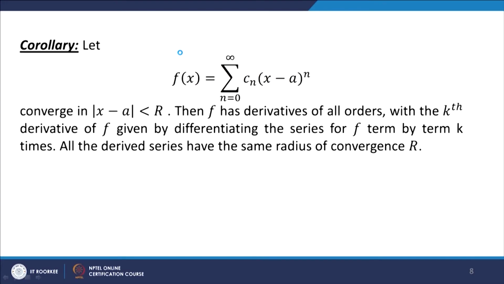Let us say f(x) = sigma n equal to 0 to infinity c_n (x minus a) to the power n converges in the region mod of x minus a less than r. Then by induction we can say, because we have seen that f'(x) is equal to sigma n equal to 0 to infinity c_n (x minus a) to the power n, that f has derivatives of all orders, and the kth derivative of f is obtained by differentiating the infinite series term by term k times. All the derived series have the same radius of convergence.